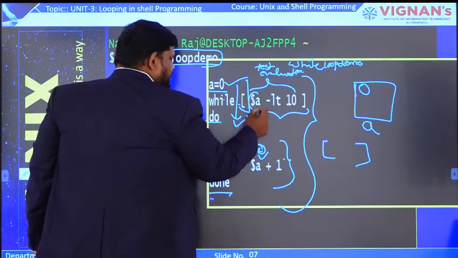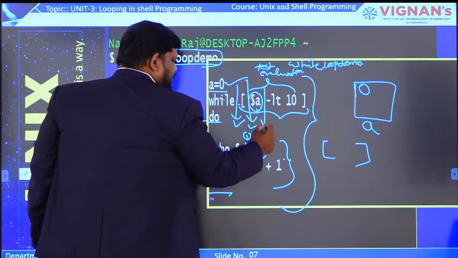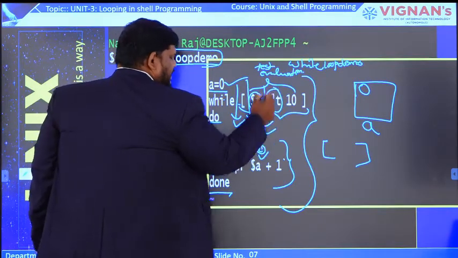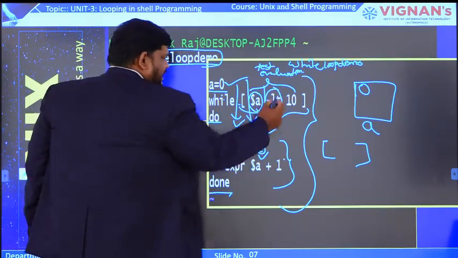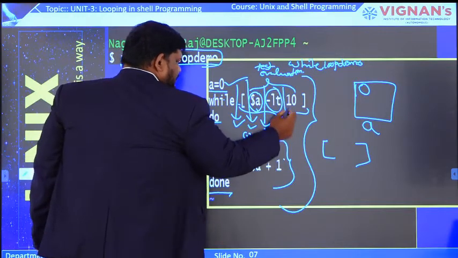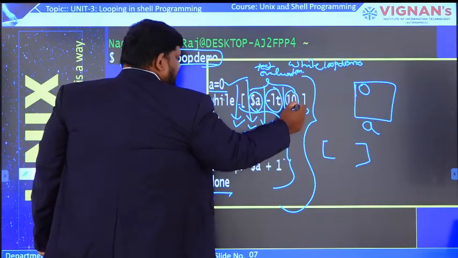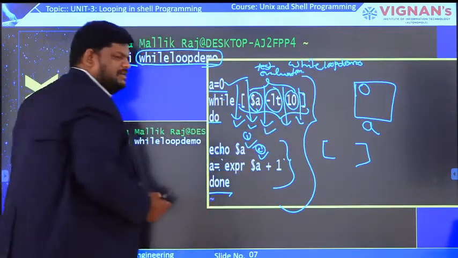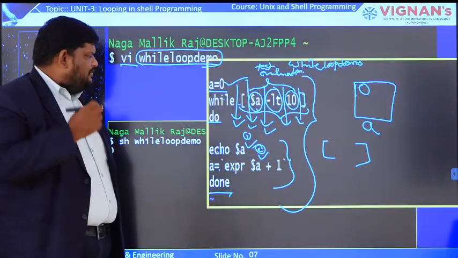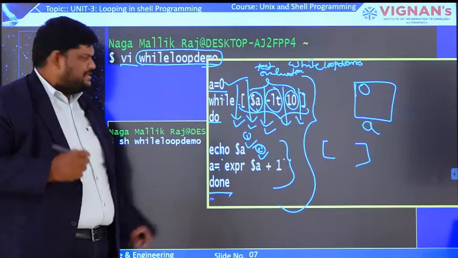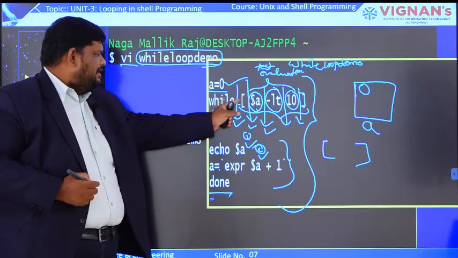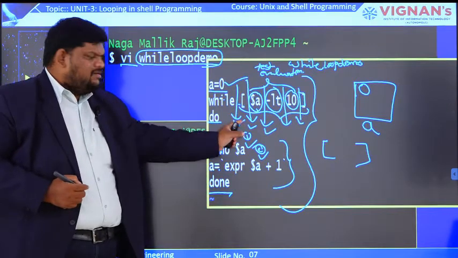Next, some variable is there, and again after that white space, and here LT is nothing but less than, again after that white space, next some value is given, after that again white space, and after that the closing of the test evaluation. So definitely we have to maintain all these white spaces inside the test evaluation, and in between while and test evaluation also we have to write the white space.